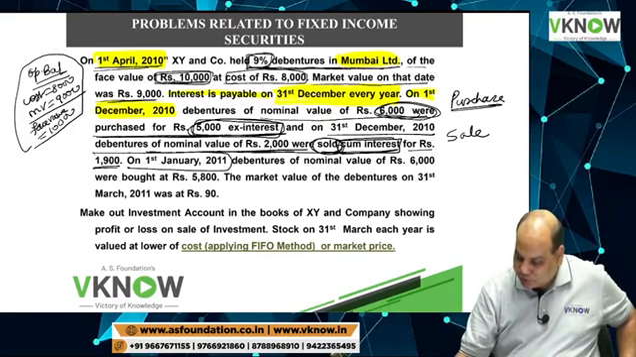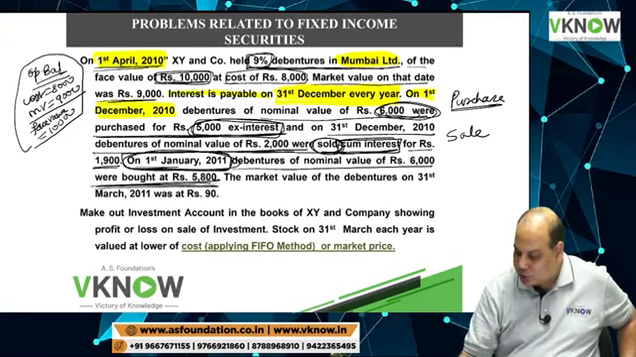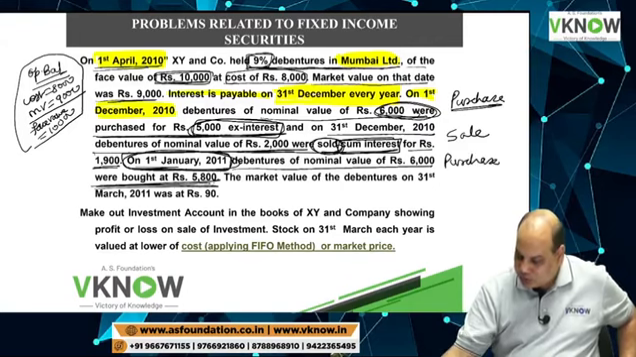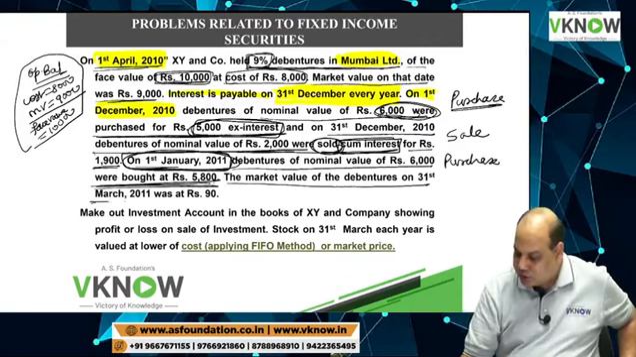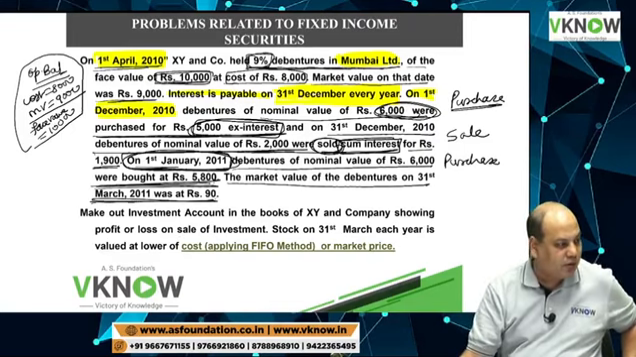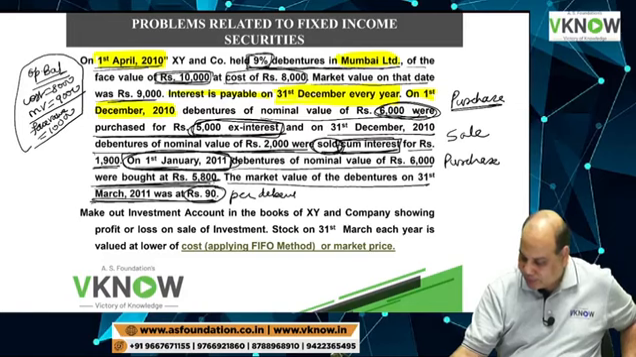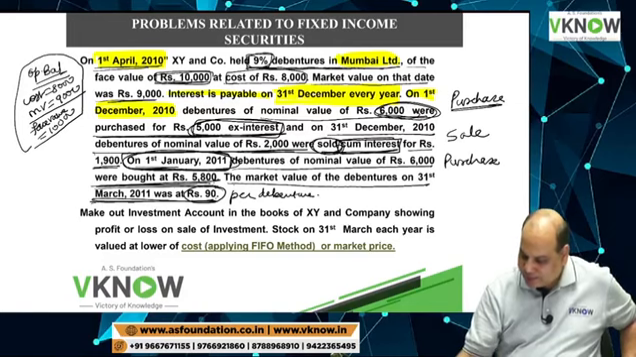One more transaction. On 1st March 2011, next transaction is the third transaction. Debenture of nominal value of 6,000 were bought at 5,800. One more purchase. Market value of the debenture on 31st March 2011 is 90 rupees. Market value is 90 rupees per debenture. This is given for calculation purpose.